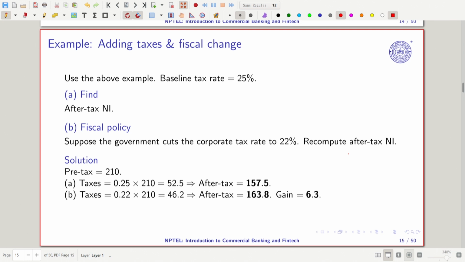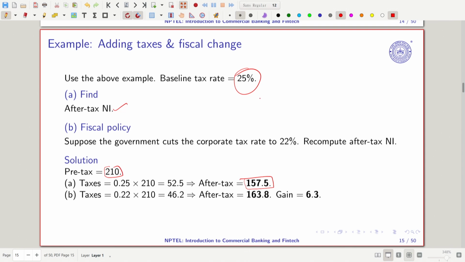Suppose the government imposes a tax and charges 25% tax. If you have been given that, can you calculate the after-tax net income? At 25% on 210 pre-tax net income, the tax will be 52.5, and when you subtract it from 210, it comes out to be 157.5. So this is the impact that we have.